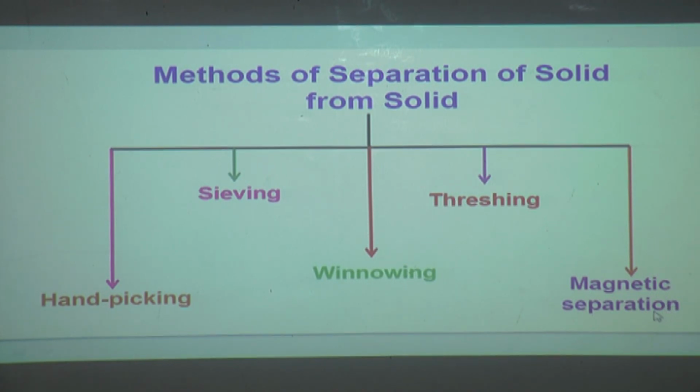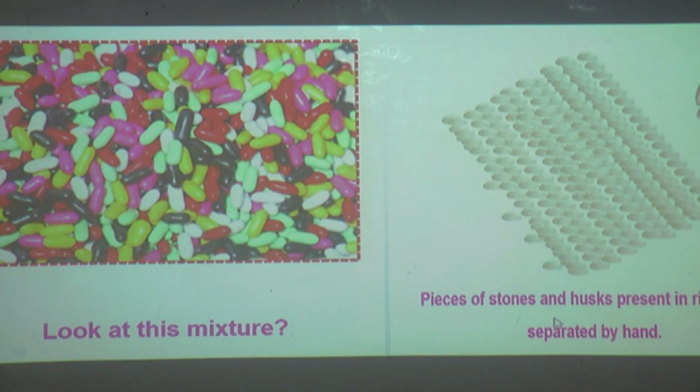So these are a few methods we use to separate substances. The methods are hand picking, sieving, winnowing, threshing and magnetic separation. Now we are going to see them one by one in detail.